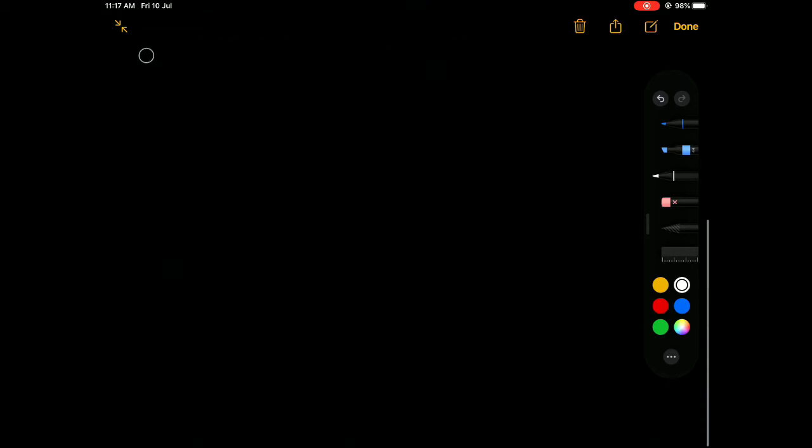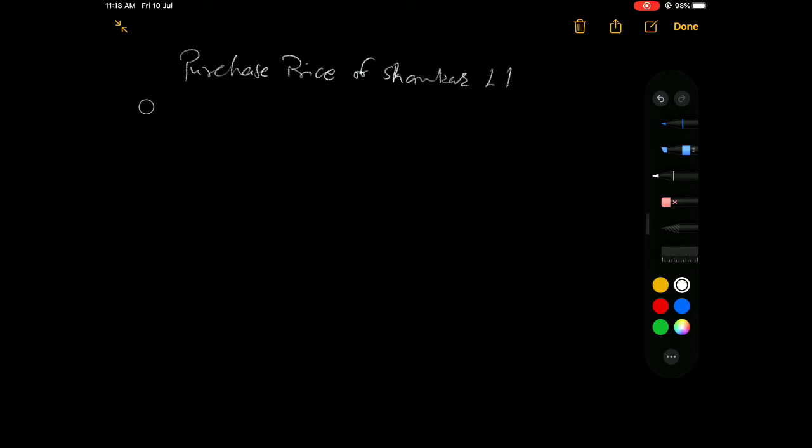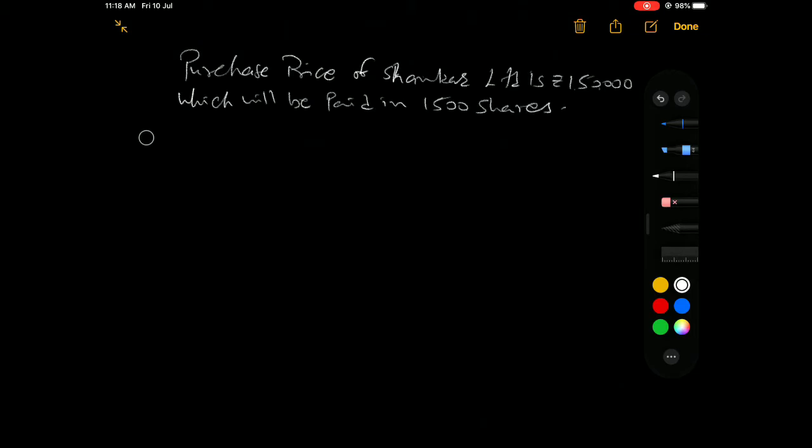Now the purchase price of Sankar Limited is rupees 1,50,000, because the net assets are 1,50,000, which will be paid in 1,500 shares of rupees 100 each.